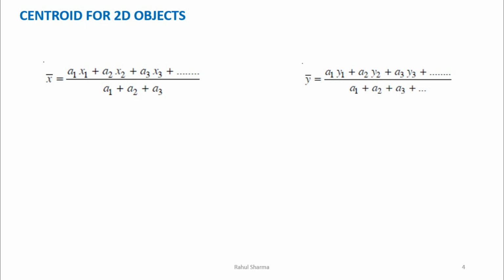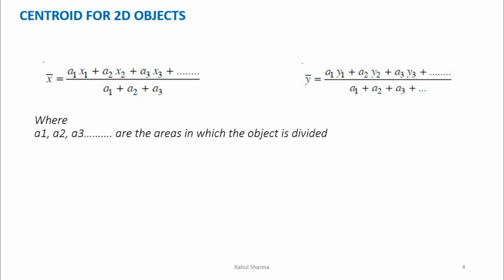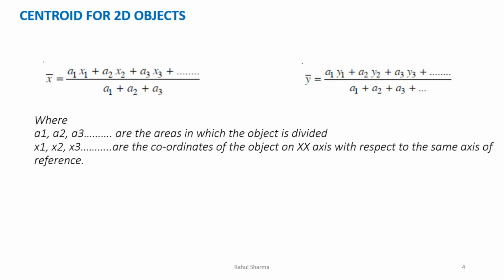So x bar is equal to a1 x1 plus a2 x2 plus a3 x3, depending on the number of areas, divided by a1 plus a2 plus a3 and so on. Similarly the y bar is a1 y1 plus a2 y2 plus a3 y3, and so on for n number of areas, divided by a1 plus a2 plus a3 and so on. So here a1, a2, a3 are the areas of the objects in which we divide the main object, or it might be a single area only. I will explain these things in the coming part of the video.